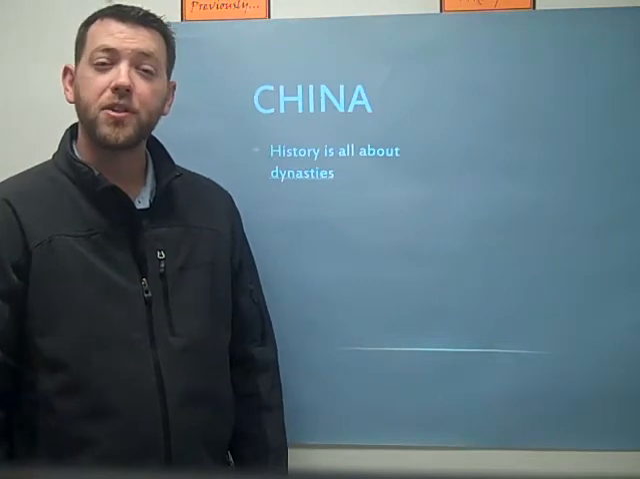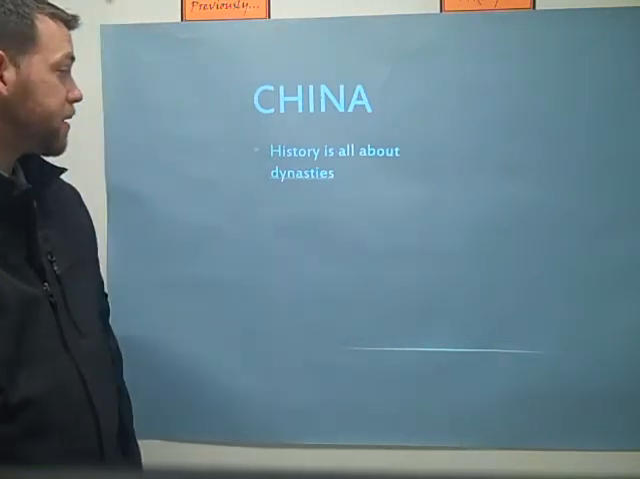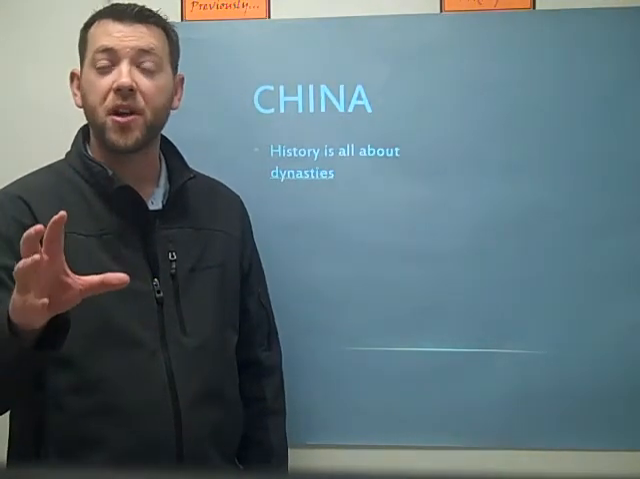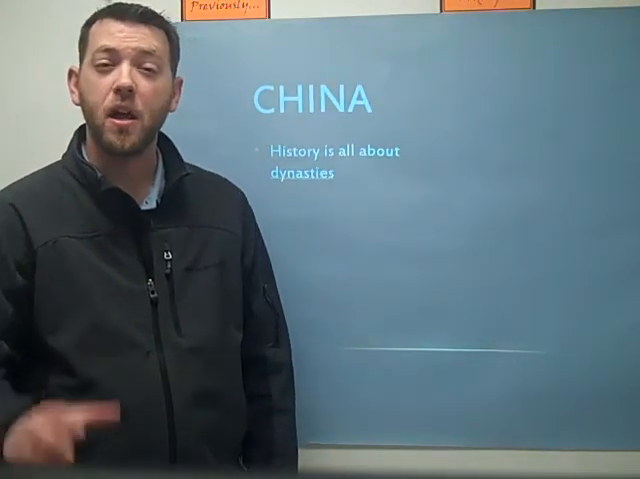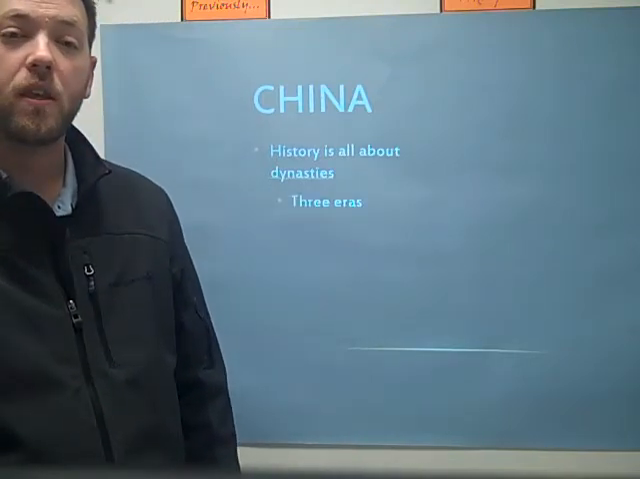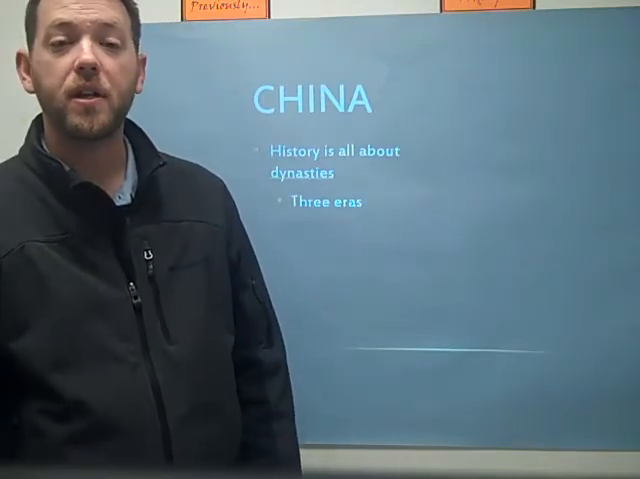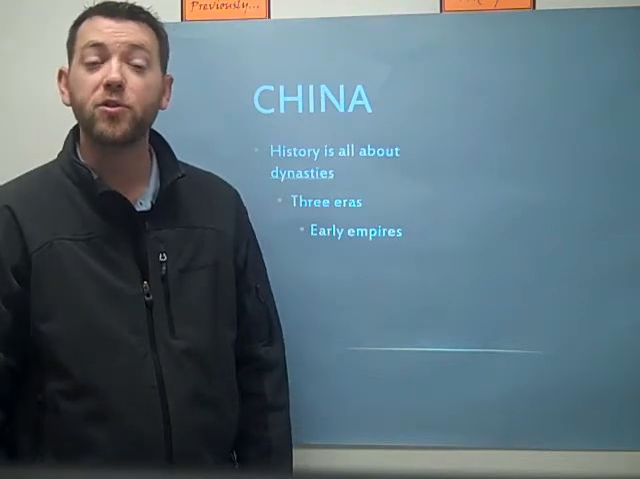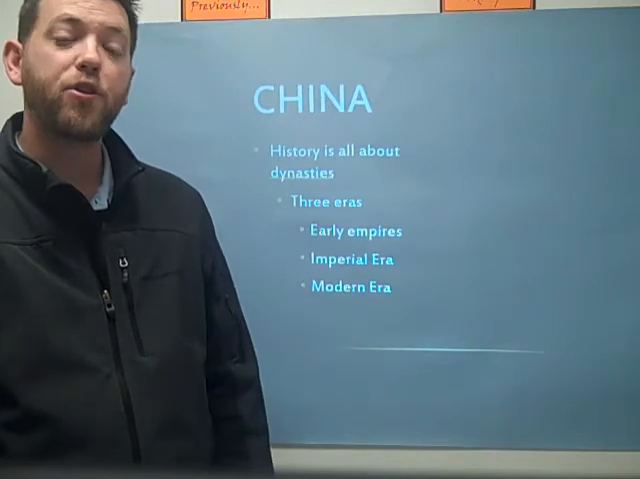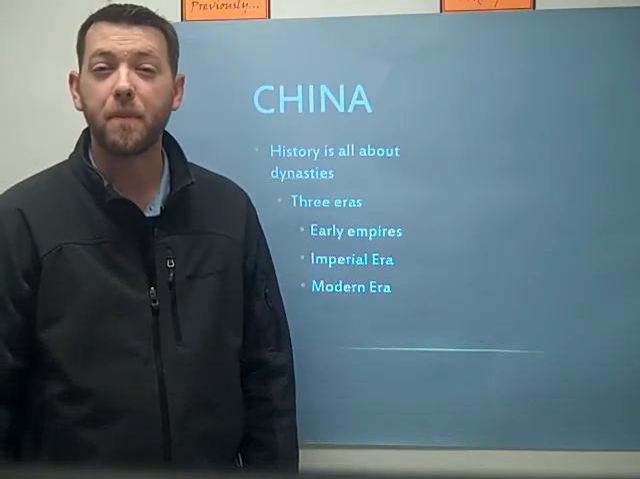Let's talk about China first. The history in China is all about dynasties. The dynasties in China are family groups of monarchs, and monarchs are just like kings, and they just rule continuously through China's history. There are 3 major eras in China's history. The first one is the early empires, the second is the imperial era, and the third is the modern era.